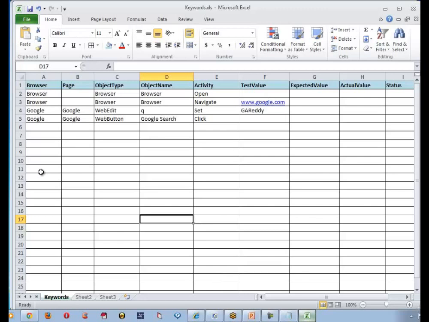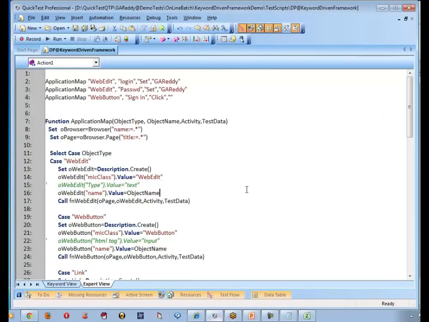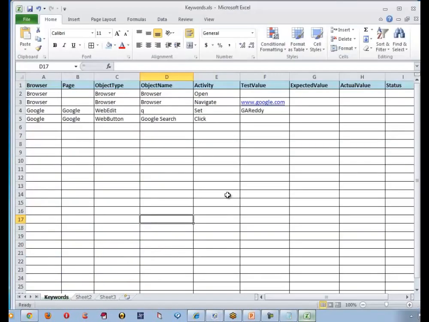Yes, sir. So that is called the keyword driven approach. So far whatever we have done is not keyword driven. This is a general descriptive programming level approach. Whenever I change the script, my script has to read it and do whatever I say. For example, I said set here. If I say click here, it has to click there. If I say set secure, it has to do set secure for me. Whatever I change here, it has to read it, understand it, and do the same way as said here. Is that point clear? Yes, sir, let us do that.